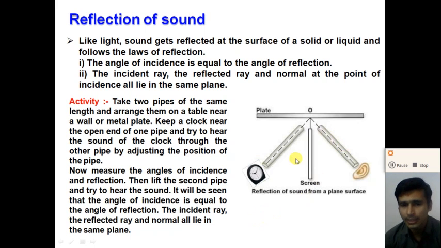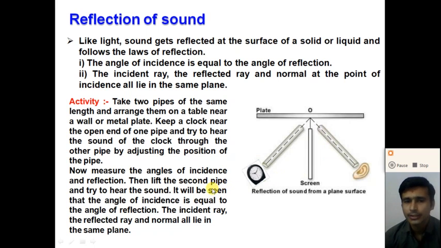Now lift the second pipe and try to hear the sound. Lift the second pipe upward, to a direction other than the angle of incidence, and try to hear the sound. You will not be able to hear the sound. Why? Because if the angle of incidence and the angle of reflection are the same, we can hear the sound, and for any other angle of reflection we cannot hear the sound.